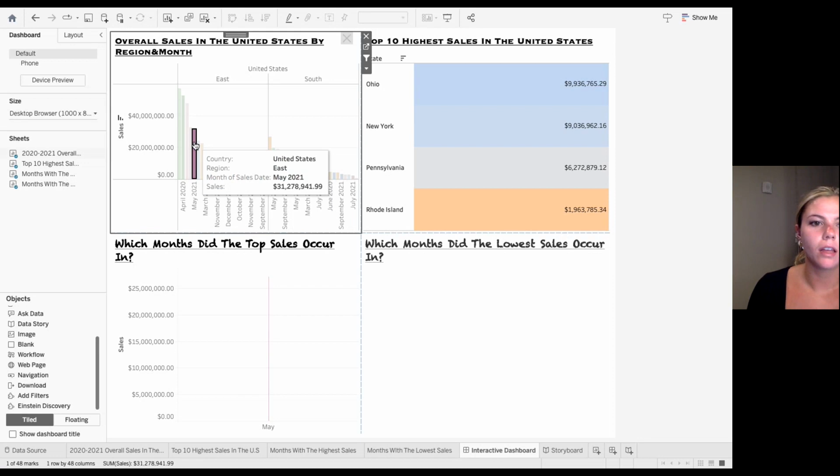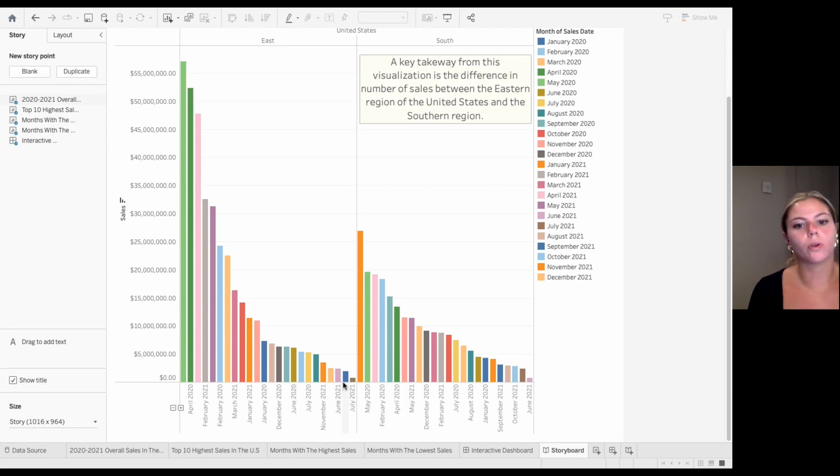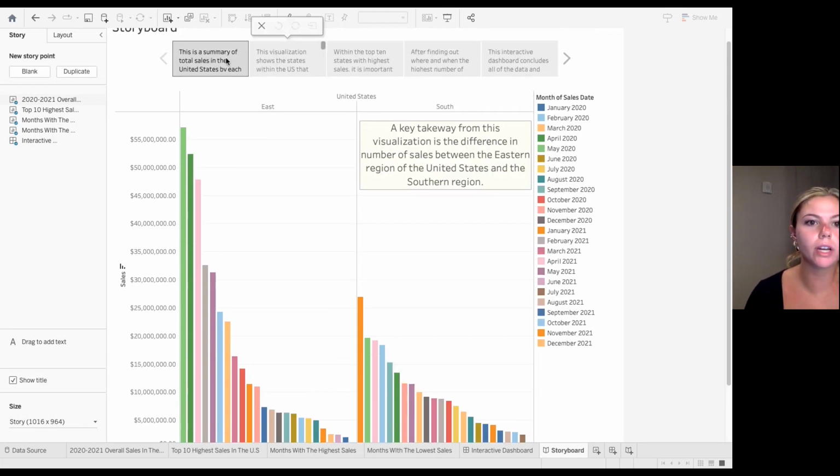But yeah, so then I made a storyboard, and this just concludes everything together. So if you were to analyze it, you'd be able to see, okay, it's probably not ideal to sell in the month of January in 2021 in this region. So you can decipher between which products are good to sell during which time of the year. And this allowed for further analyzation and further filtering.